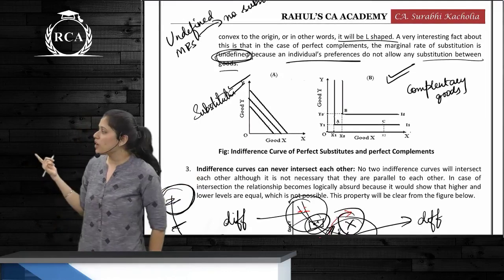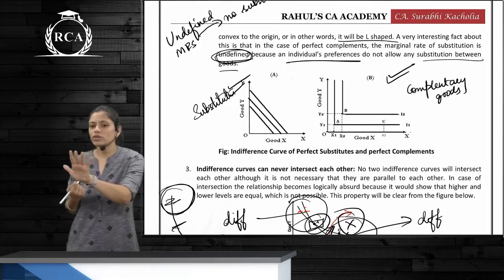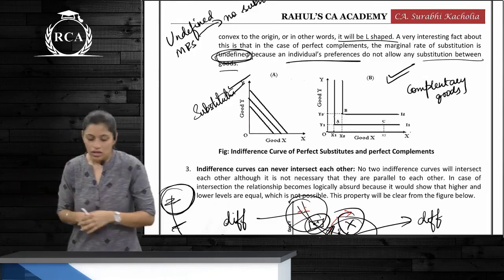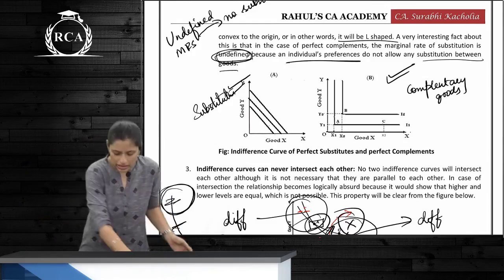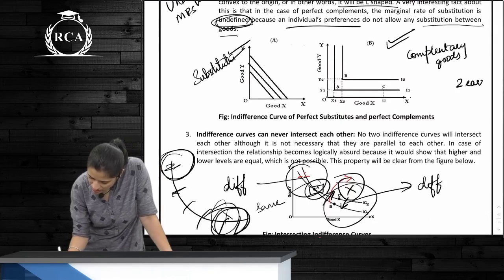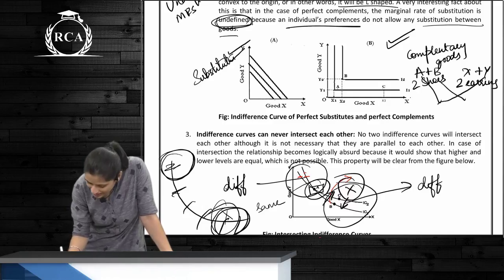And in case of perfect complements, we took the example of left shoe and right shoe. Say you are talking about 2 earrings and 2 shoes, left and right. This is A plus B and this is X plus Y. You can't take this and this.